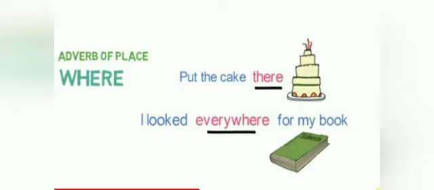Put the cake there. I looked everywhere for my book. So, put the cake there. Where was the cake put? Put is the action, and there is the adverb in this sentence. I looked everywhere. Where did I look? Everywhere. So these both underlined words are adverbs of place.